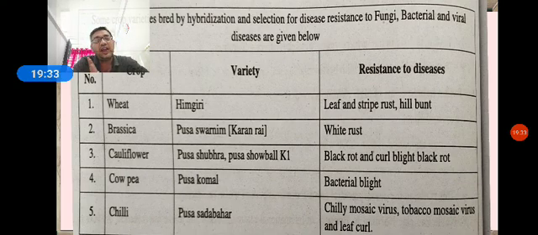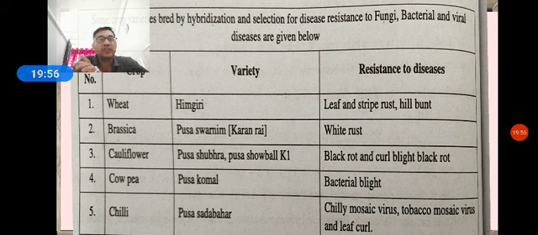If disease occurs, there are again expenses: to kill the disease causing pathogens, we apply fungicides, insecticides or other chemicals. In order to reduce this, it is better to improve the variety by plant breeding technique.